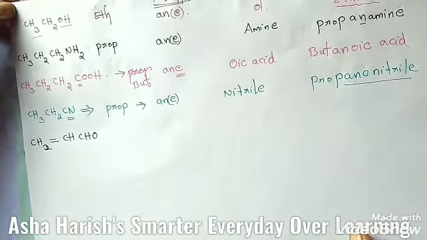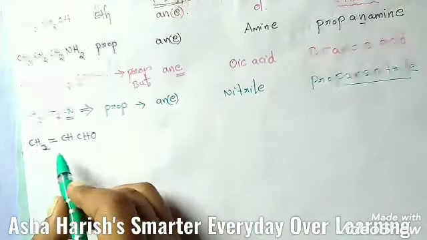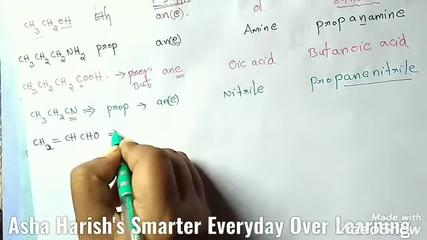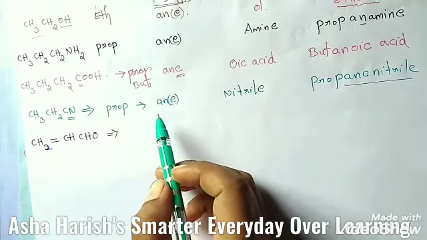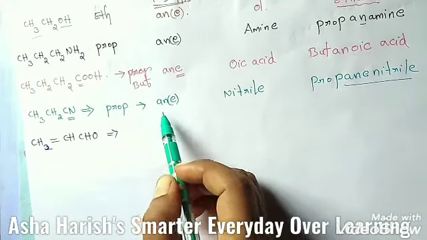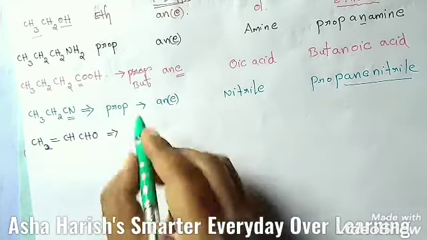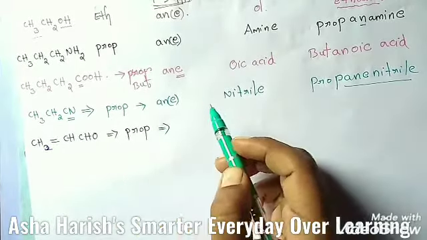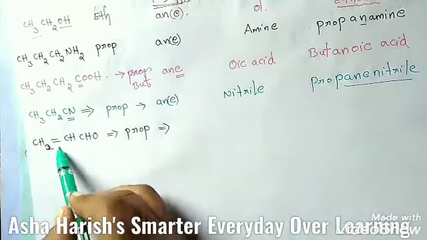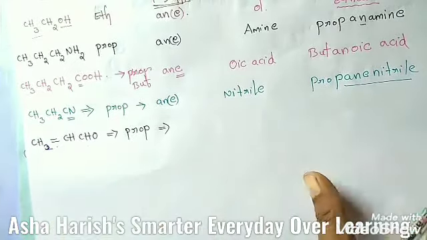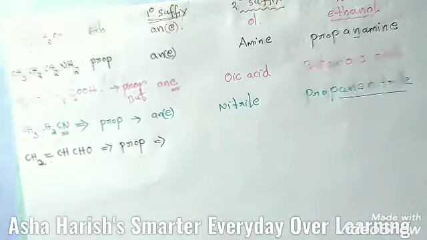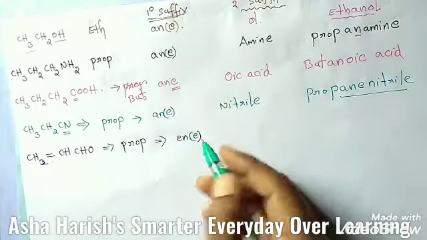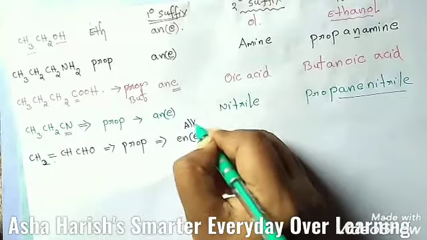We have the next example, an interesting example here. We have a double bond: CH2 double bond CH, CHO. Okay students, first of all you have to count the number of carbons here just to write the word root. 1, 2, 3. 3 carbons, then the word root is prop here. Then what about the primary suffix here? Here one double bond is located. So the primary suffix is ene.